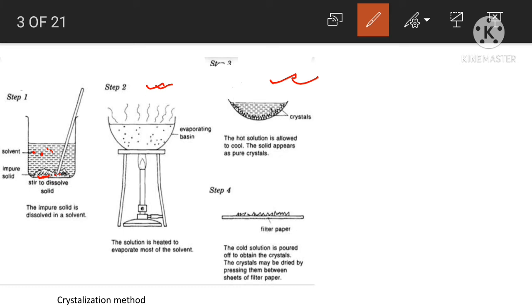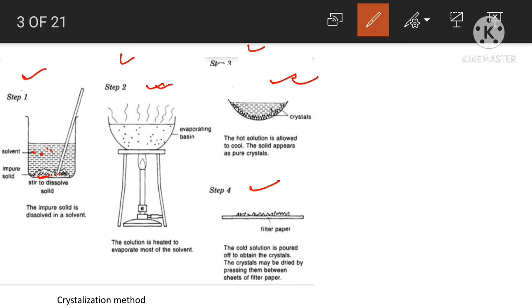So this is the method: step 1, step 2, step 3 and step 4. In step 1, your impure organic compound is dissolved in a suitable solvent. At room temperature it is sparingly soluble, and by heating it is more soluble. Now you should add more of the impure compound to make a concentrated solution.